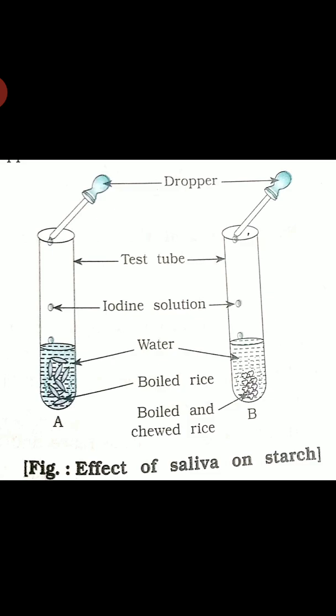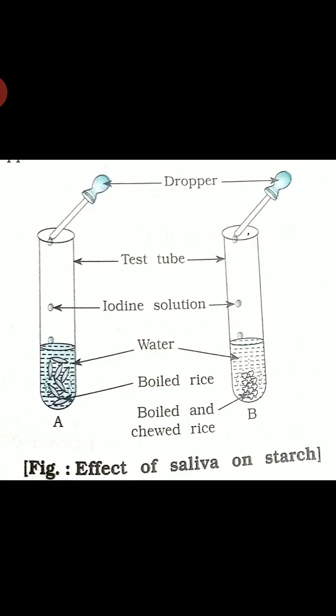So what is the effect of saliva on starch? Starch means a type of carbohydrate. You know that the main constituent of food is carbohydrate. First take 2 test tubes, label them A and B. In test tube A, put 1 teaspoonful of boiled rice. In test tube B, keep 1 teaspoonful of boiled rice after chewing it for 3 to 5 minutes.